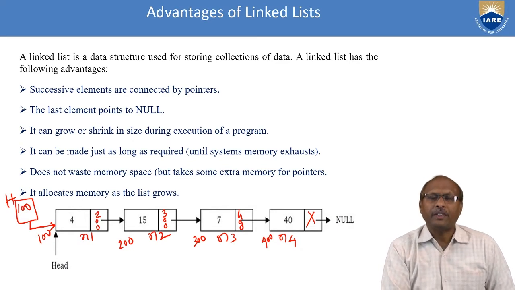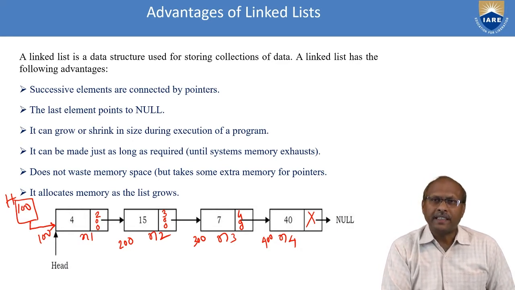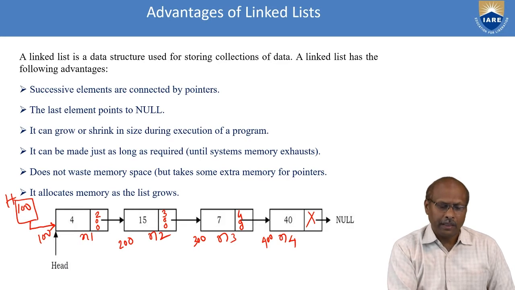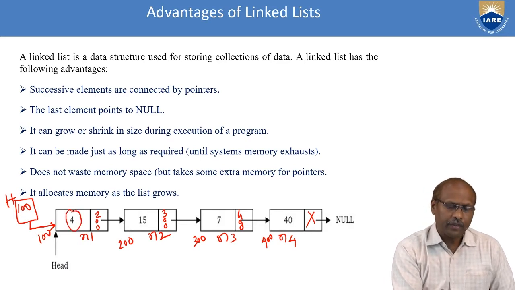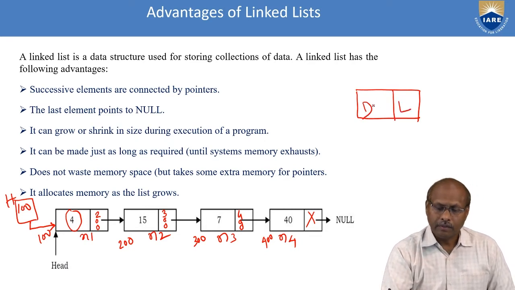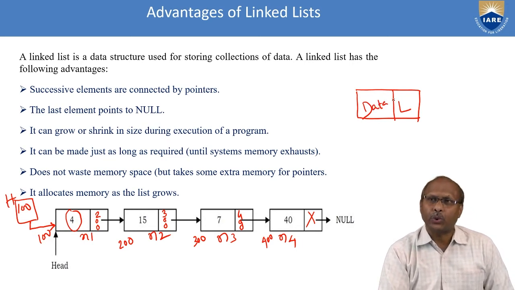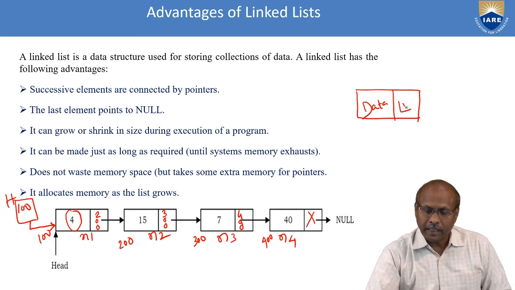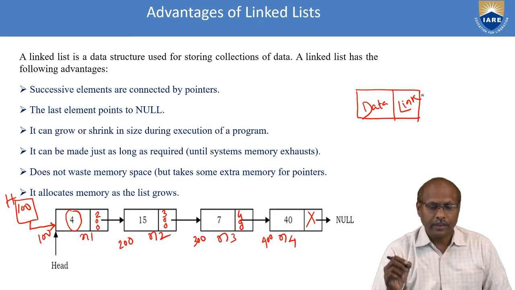Whenever you want to represent a single linked list, you have to represent it this way. The first part is called the data part and the second part is called the link part. So indirectly I can say every node has 2 parts. One is the data part, second is the link part. Data means the real data, whatever data you want to store in the node. A link means the address of the next node. This is the general way.